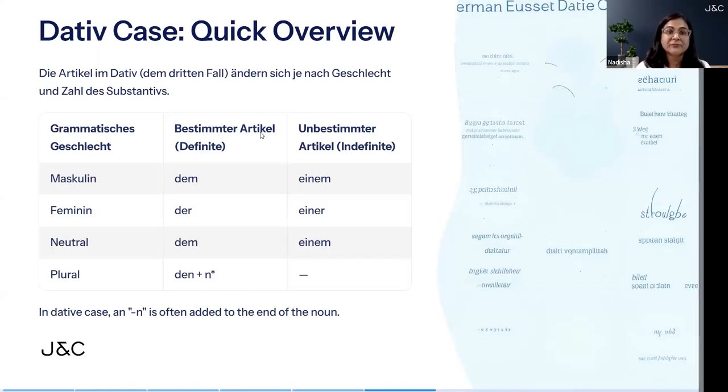So this is the dative bestimmte article, which is the definite article, which means the. Dem, der, dem, den plus n. And the unbestimmter article is the indefinite article, which is a or an. So masculine is einem, feminine is einer, neutral is einem, and plural is a dash. We don't put anything for plural because plural is always more than one. So we just leave it blank. Okay, just remember this table. It is for the dative case, which is the "to whom" condition. Okay, dem, der, dem, den plus n, and unbestimmter is einem, einer, einem, and here we don't put anything.